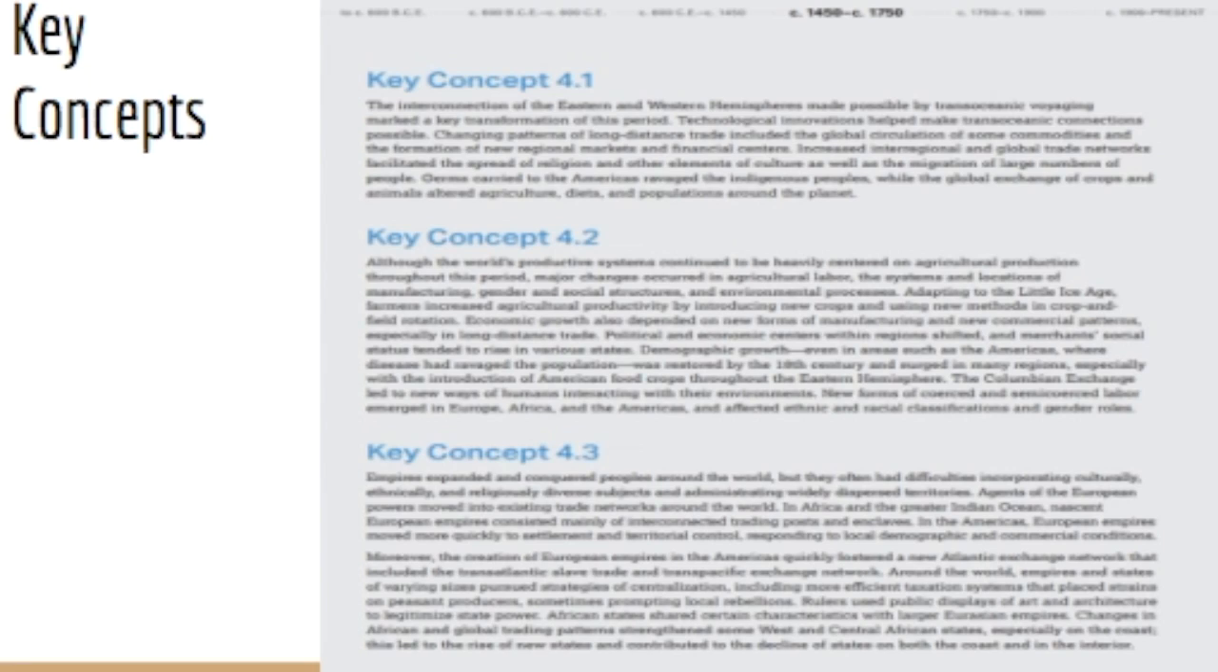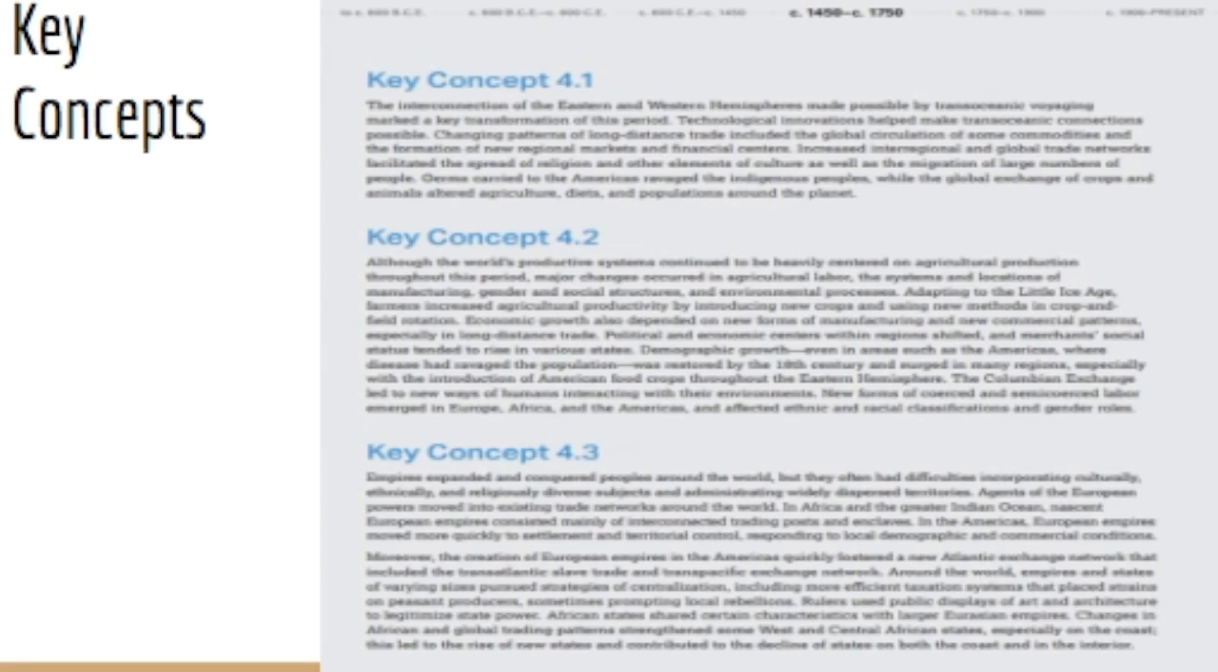Increased interregional and global networks facilitated the spread of religion and other elements of culture, as well as the migration of large numbers of people. Germs carried to the Americas ravaged the indigenous peoples, while the global exchange of crops and animals altered agriculture, diets, and populations across the planet.